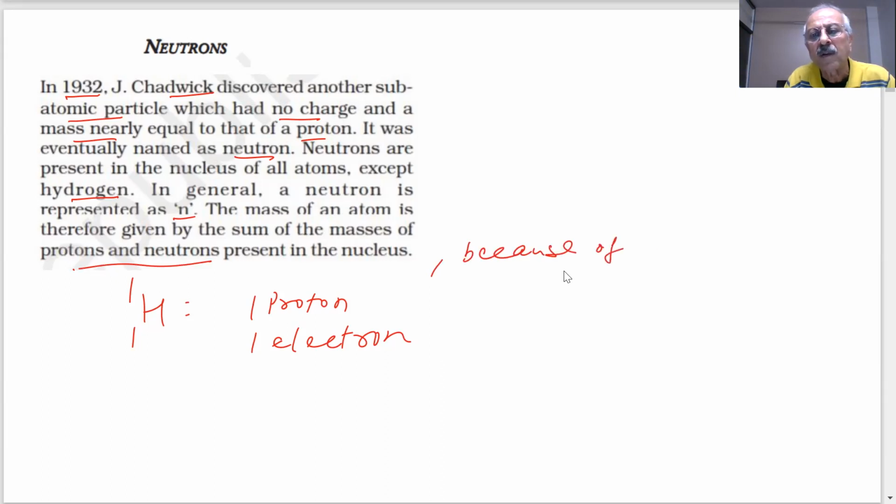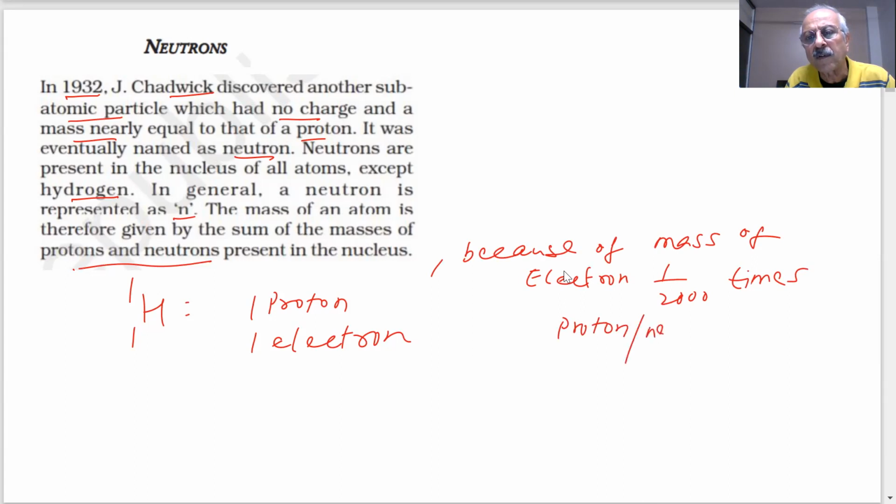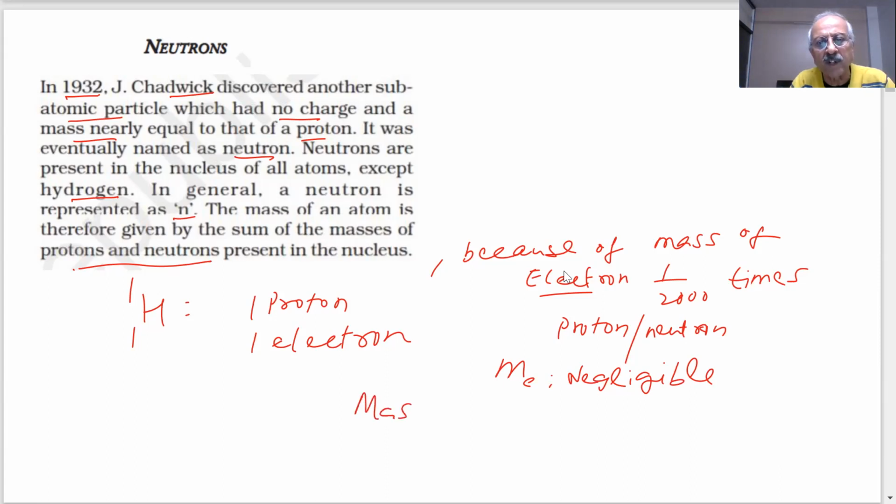The mass of an electron is 1/2000 times that of a proton or neutron. So that could be taken as negligible. Then if I take the mass of an atom, what should it be determined by?